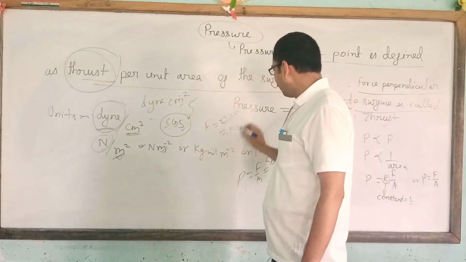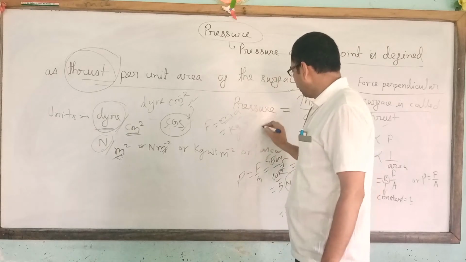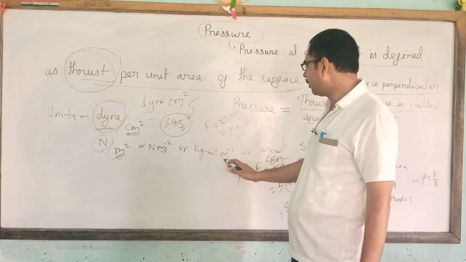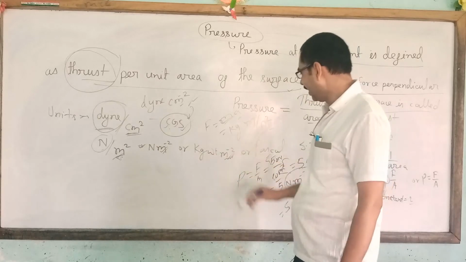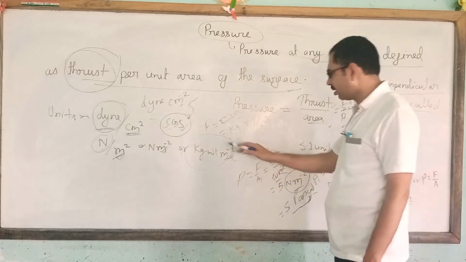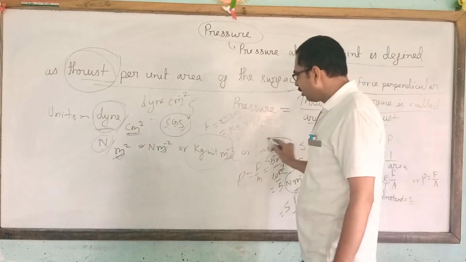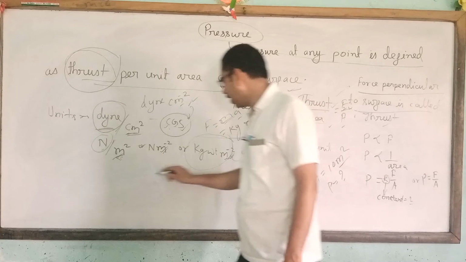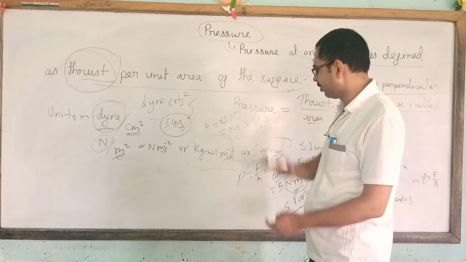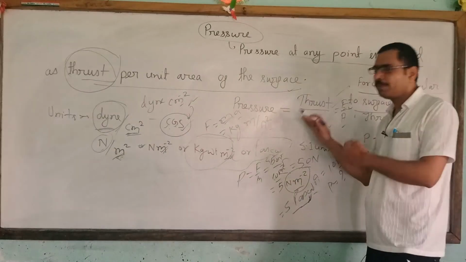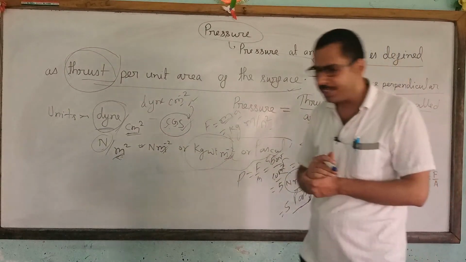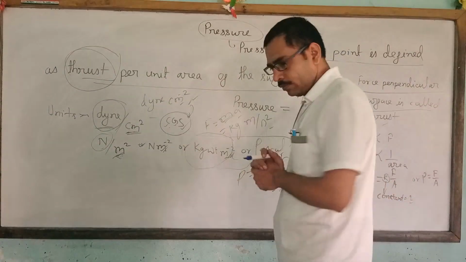Mass is kilogram and acceleration is meter per second square. So kilogram per meter per second square is the unit, and this unit is called Pascal. These are all the same thing, but they have different names. They are all units of pressure. I think the concept of pressure is clear in your mind. Let's proceed.